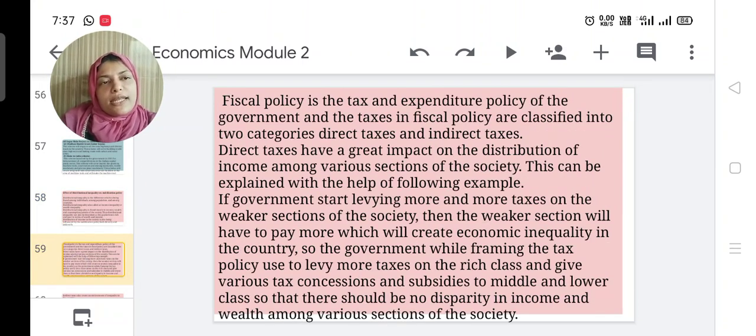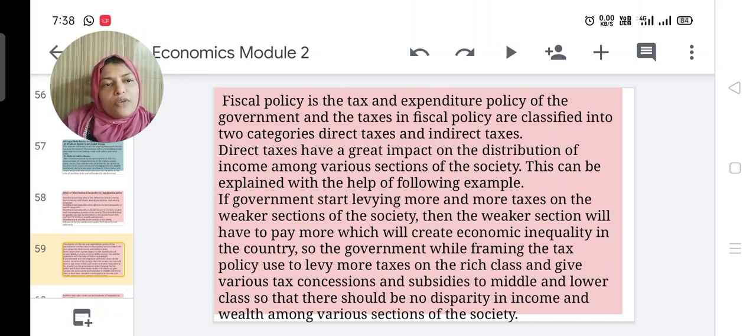Fiscal policy is the tax and expenditure policy of the government, and taxes in fiscal policy are classified into two categories: direct tax and indirect tax, which we have already studied in the BA class. Direct tax has a great impact on the distribution of income among various sections of society. This can be explained with the help of the following example. If the government starts levying more and more tax on the weaker sections, on the poor people, then that society will have to pay more, which will create economic inequality in the country.